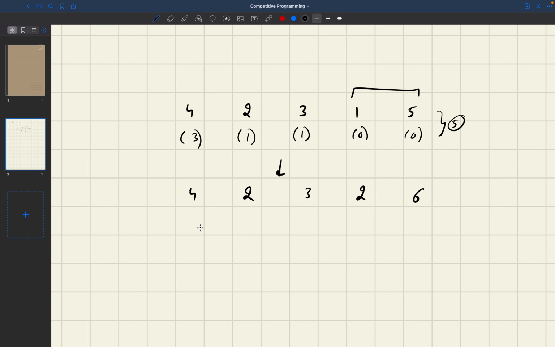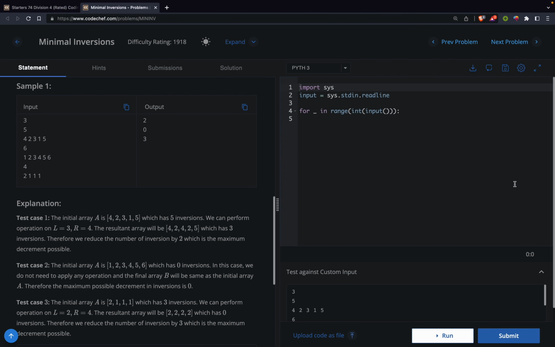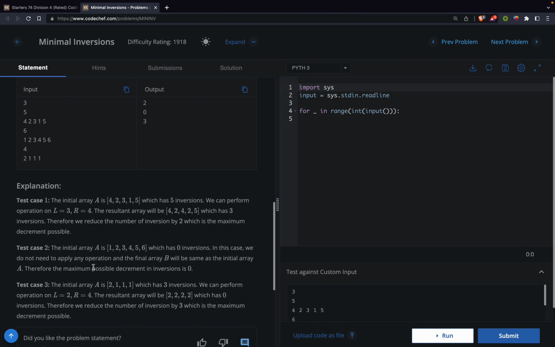And now if we calculate the number of inversions, for 4 we have 3 elements which are less than 4 on the right hand side. For 2 we have no element. For 3 we have only 1 element, and so our answer in this case, the number of inversions, is 4. So my answer will be the difference between these two, and it is 1. No, I think I did something wrong.